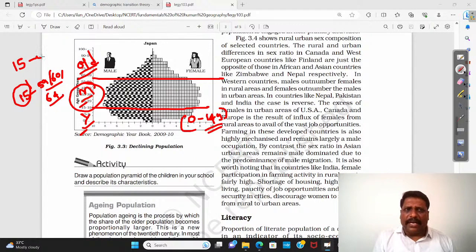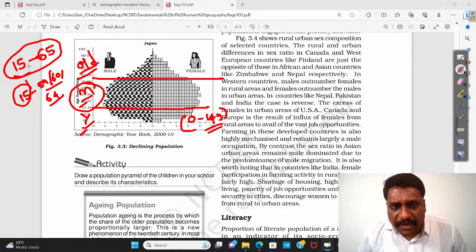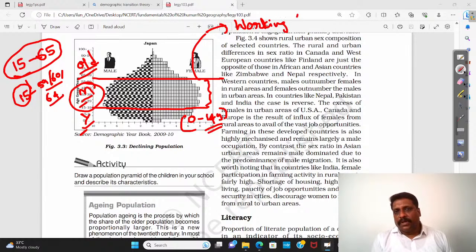Even 65 you can take, nothing wrong in it. 15 to 65, you call them mature population. More than 65, you call them old population. This population between 15 and 65 is what we call working age population.